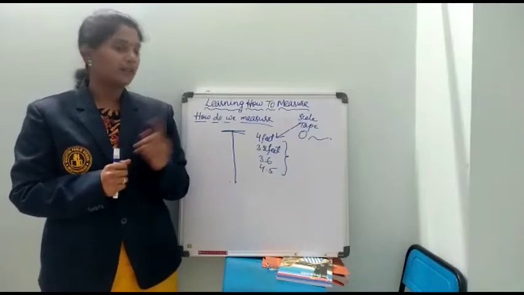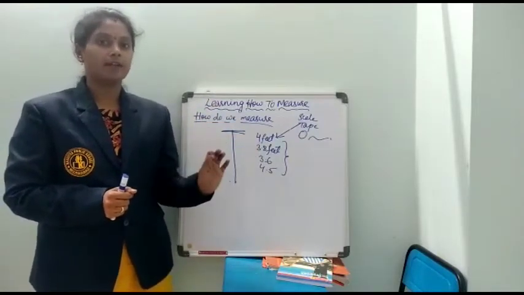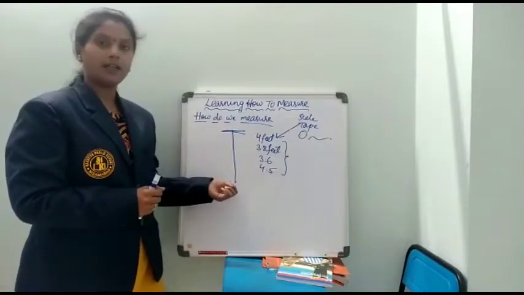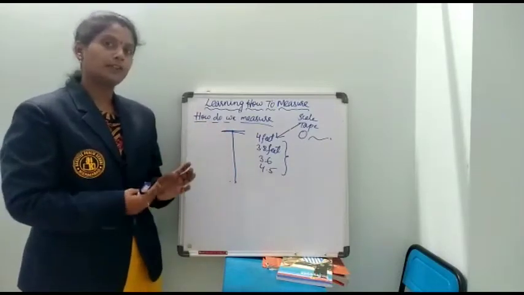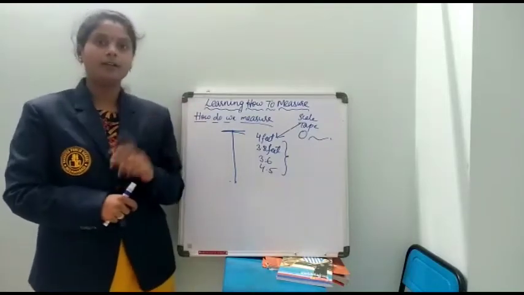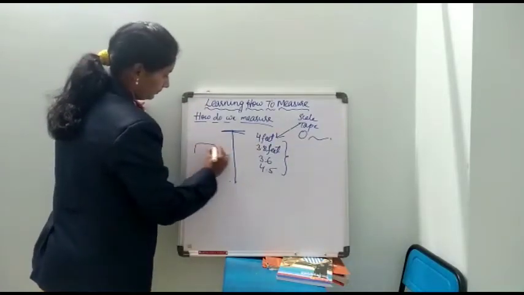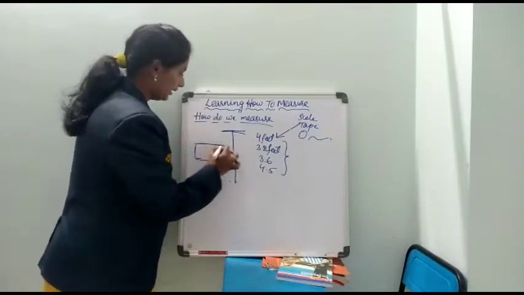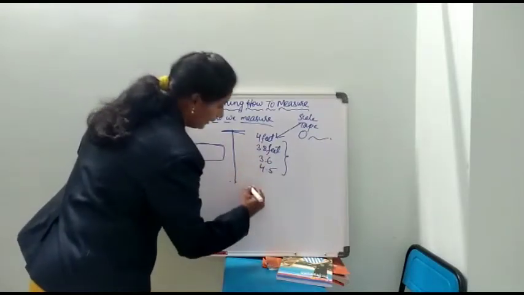And then while measuring the height, we should measure correctly and see whether the readings are coinciding. That 0 should coincide with the starting point, and we have to measure it and write the readings carefully. If you follow these rules, you will get accurate results. This is regarding how we measure. Next, coming to the cum box. For example, this is a cum box and I want to measure the length of this cum box. So what I did, I will draw it for you here.